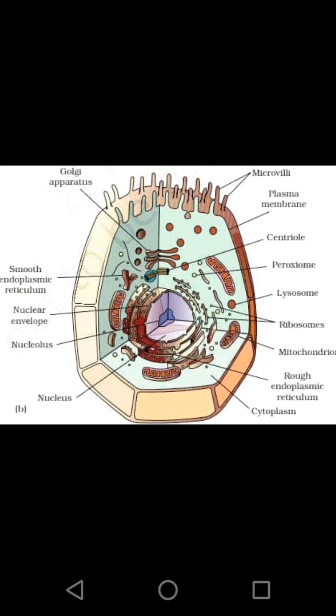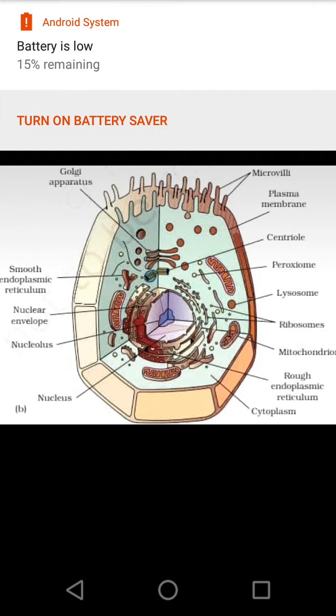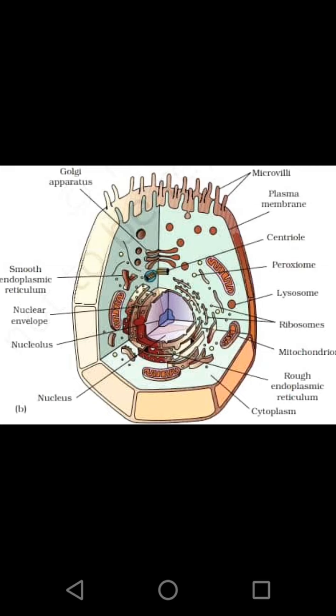On this nuclear envelope, we see some pores called nuclear pores. Through these nuclear pores, the mRNA synthesized inside the nucleus is transferred outside the nucleus.